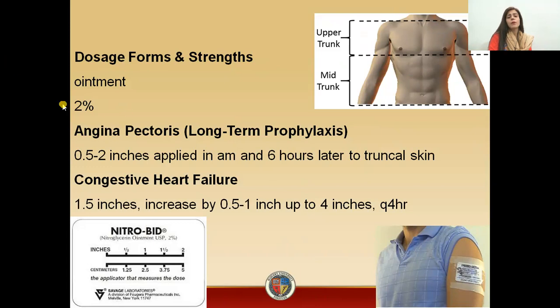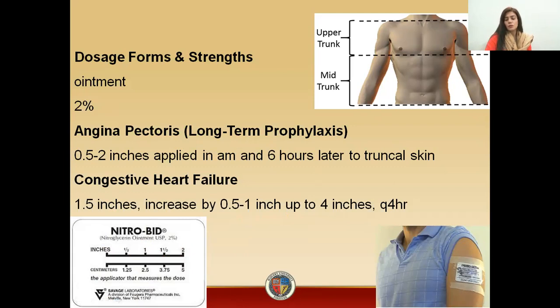Now, 2% ointment is also available in the market. For example, when I talk about angina pectoris with long-term prophylaxis, the recommended dose is 0.5 to 2 inches. I will apply the ointment over this length in the morning, then 6 hours later on the truncal skin. Then when I talk about congestive heart failure, the recommended dose is 1.5 inches. That can be increased by 0.5 to 1 inch up to 4 inches after every 4 hours.